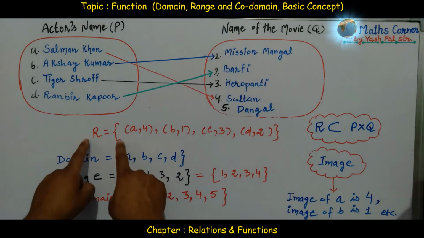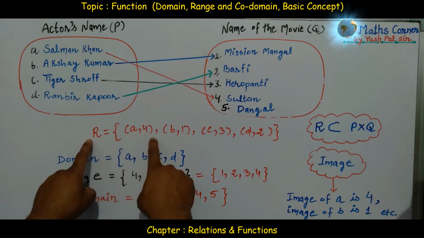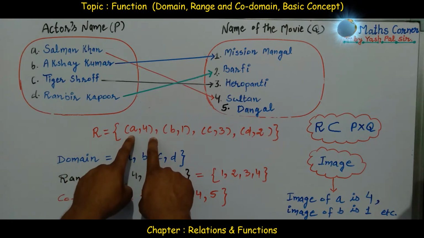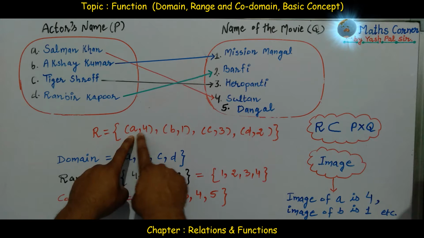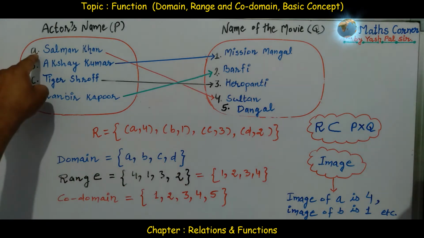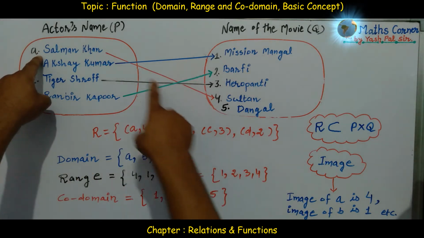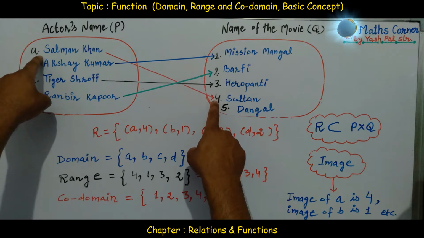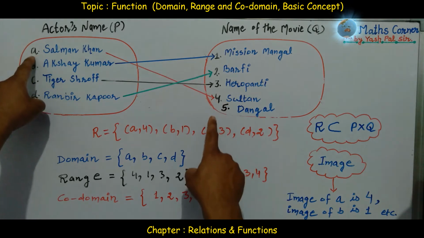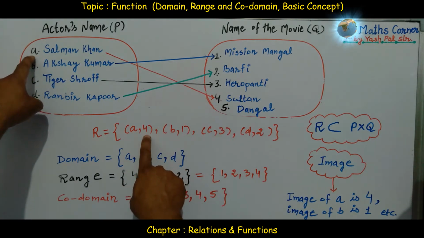Okay, and relation means all the ordered pairs. Salman Khan worked in the movie Sultan, so A comma 4 is the first ordered pair.